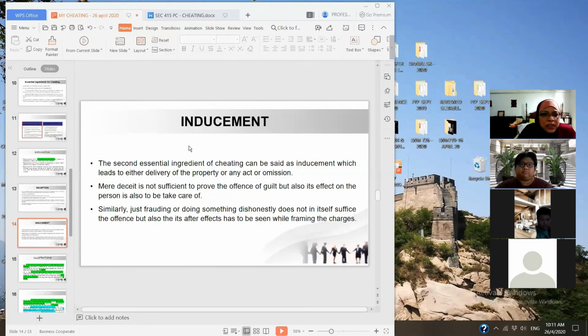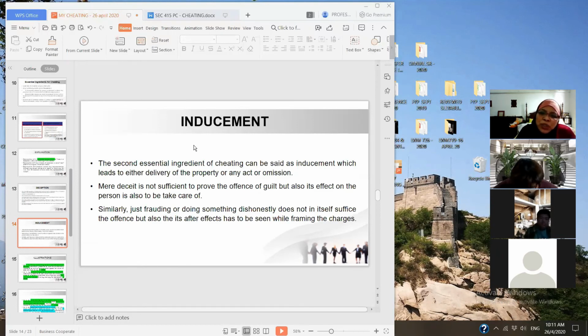The second essential ingredient of cheating can be said as inducement, which led to either delivery of the property or omission. What is the difference between inducement and deceive? You induce someone to believe. Induce is a little lesser. But in both situations, the intention is important to aim the person that you are trying to deceive to do, to omit, or to commit.